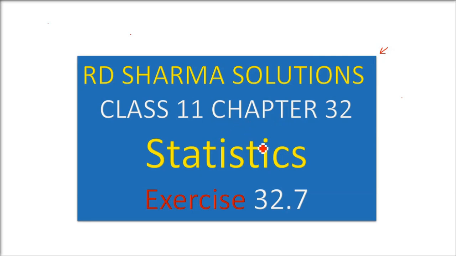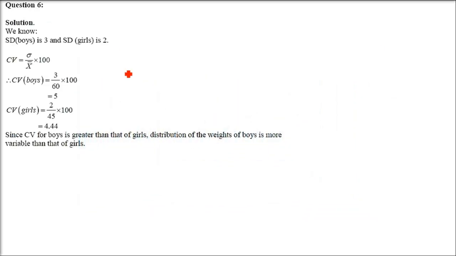This is R.D. Sharma solution, class 11, chapter 32, statistics. Exercise is 32.7. The next question is, the following are some particulars of the distribution of weights of boys and girls in a class. Let me just show you what the question gives.